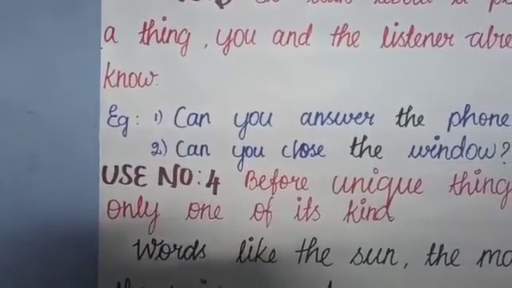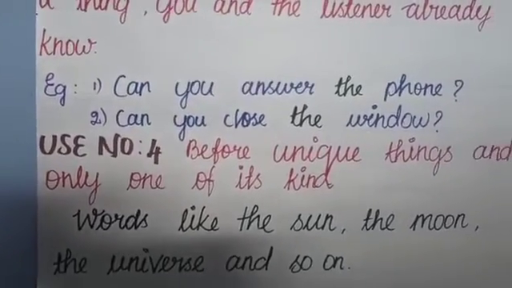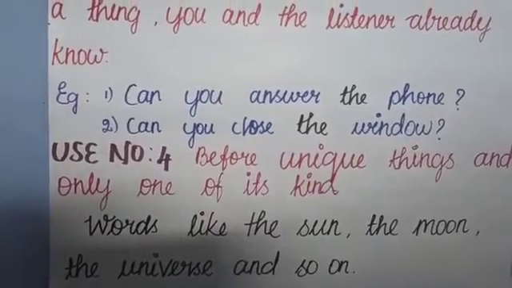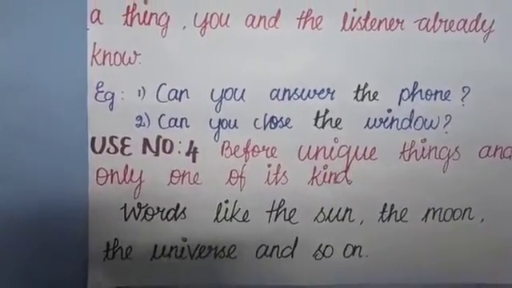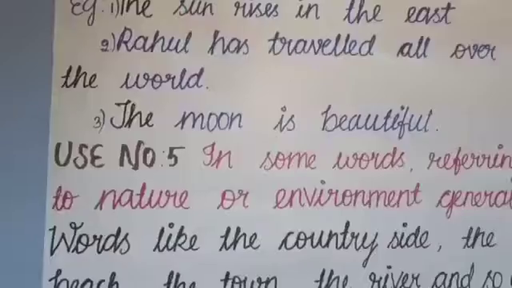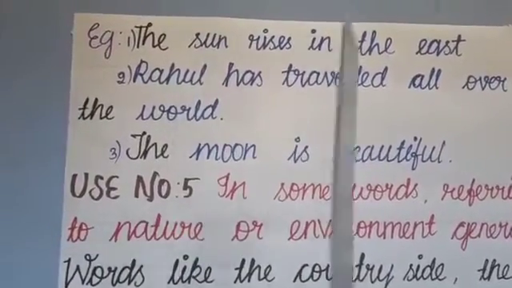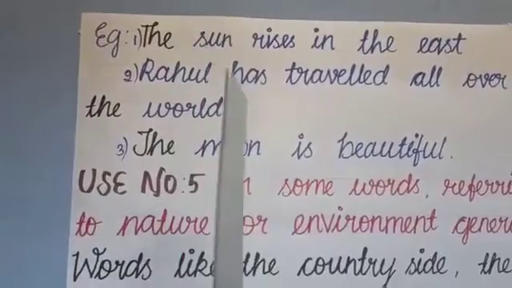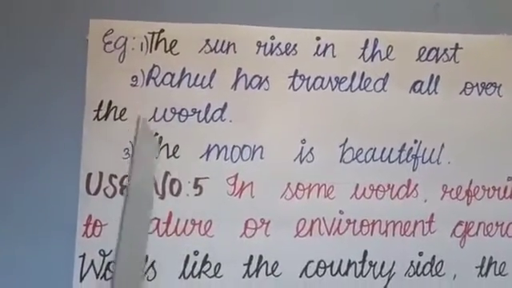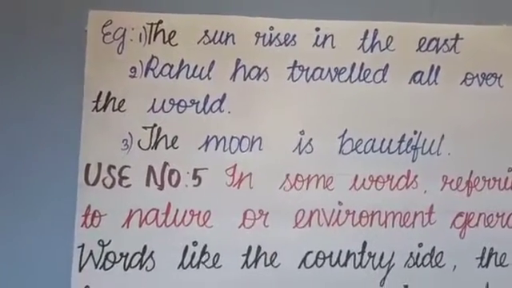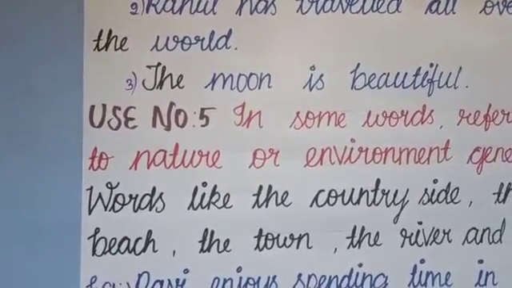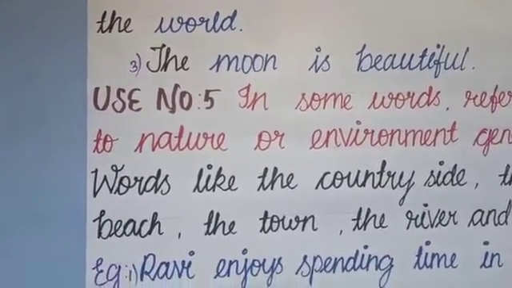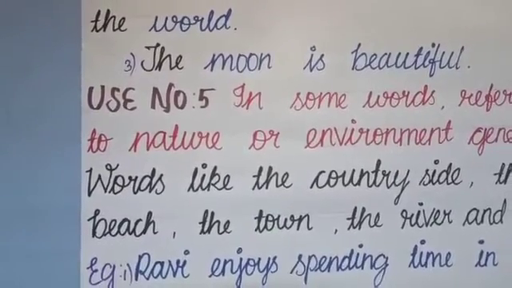We'll move on to the next use. Use number 4. Before unique things and only one of its kind. Words like the sun, the moon, the universe and so on. The sun rises in the east. Rahul has traveled all over the world. The moon is beautiful. In these sentences, the sun, the world, the moon, all these are unique things and only one of its kind. So we are using the.